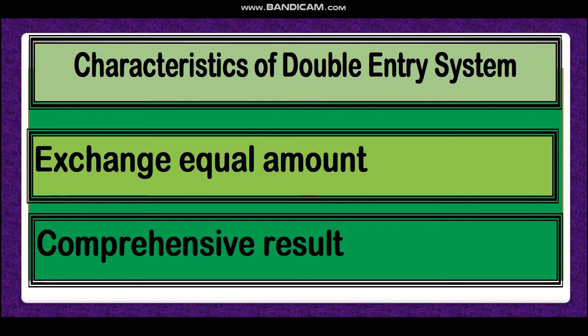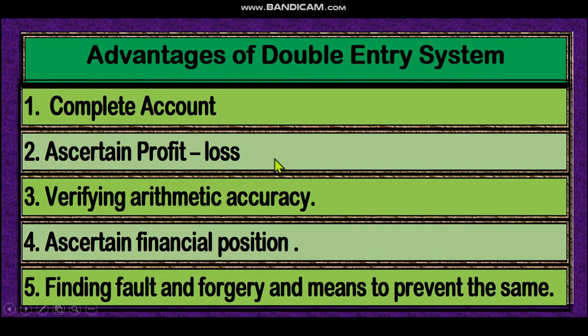That's why this system is the only scientific system all over the world. There is no other new system after 1494 by which we can answer all the questions of related parties. Dear student, now the advantages of the double entry system.